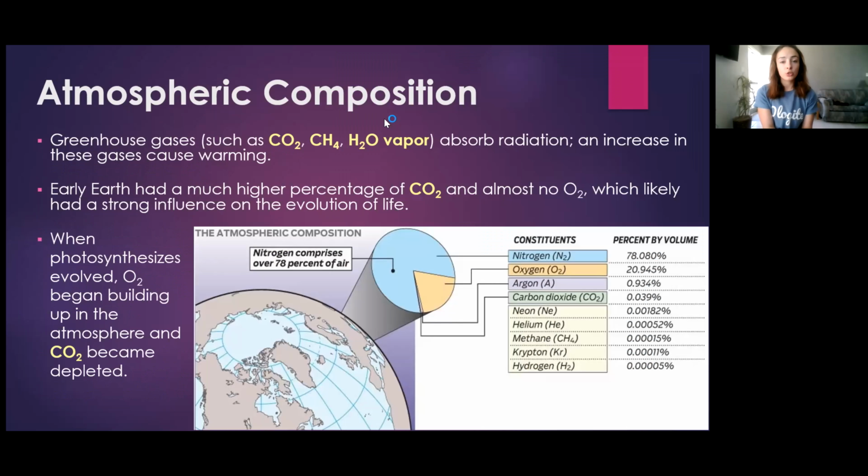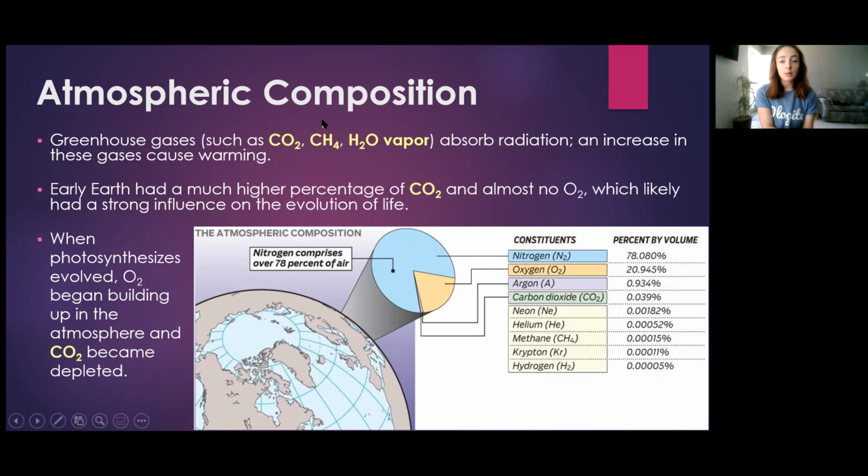Another really important controlling factor of climate is atmospheric composition. We hinted at this a little bit when we talked about solar radiation and the Precambrian CO2 concentrations helping to warm the climate because the sun was less intense. This is because CO2 is a greenhouse gas along with methane, water vapor, and many others that we just don't have time to talk about.